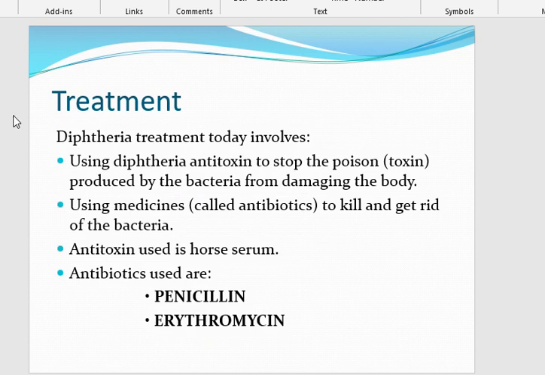The mainstay in the treatment of diphtheria is to give antitoxin to the patient to block the effect of circulating exotoxins in the body. Secondly, the antimicrobial should be given to kill the bacteria.